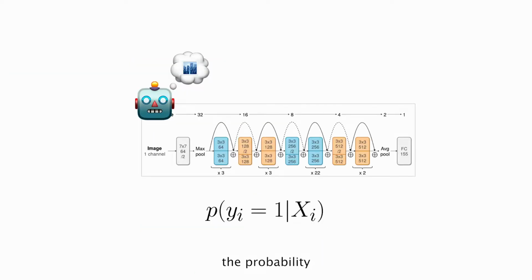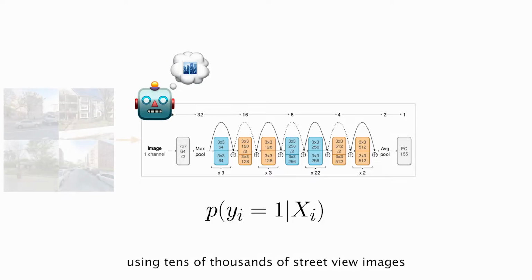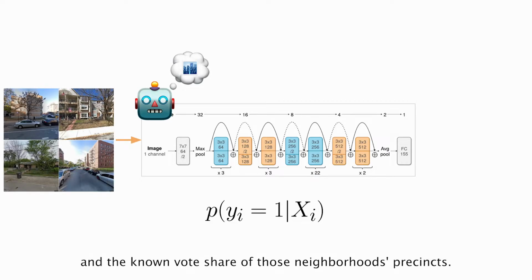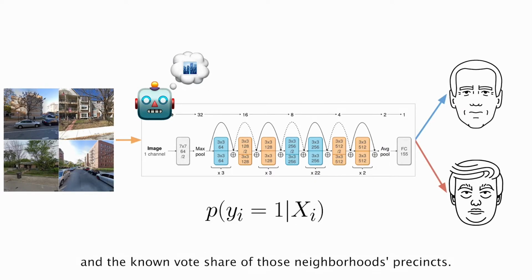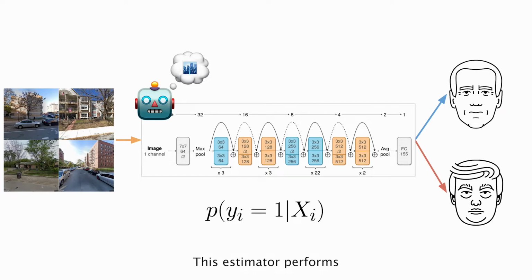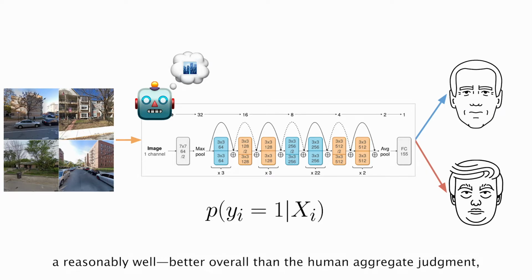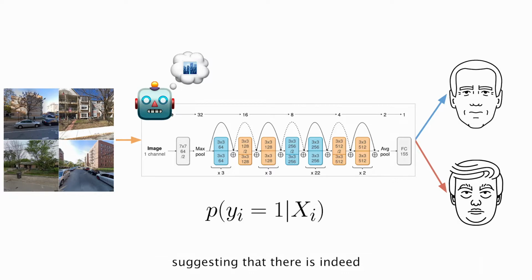First, to estimate the probability that a neighborhood voted Trump based only on the images of that neighborhood, we trained a neural machine learning estimator using tens of thousands of Street View images and the known vote share of those neighborhoods' precincts. This estimator performs reasonably well, better overall than the human aggregate judgment, suggesting that there is indeed signal present in images that humans miss.